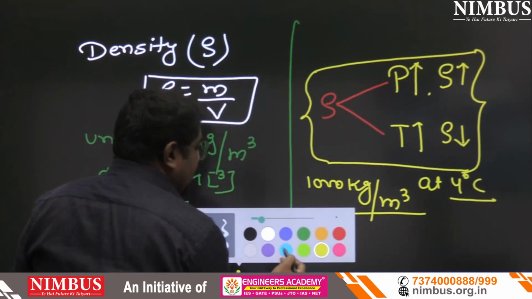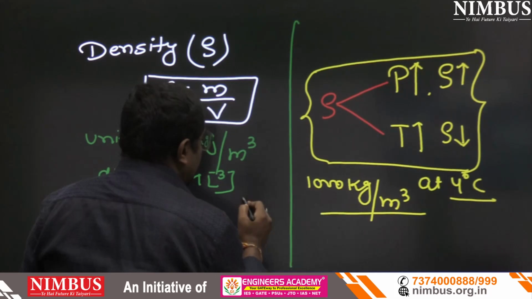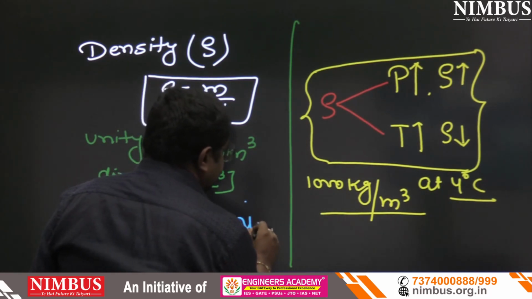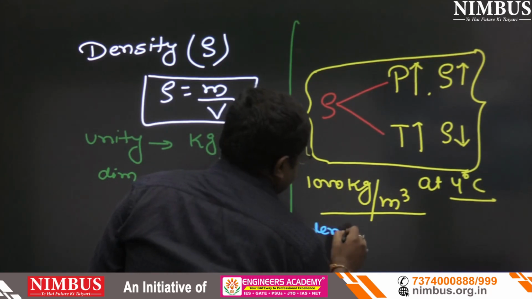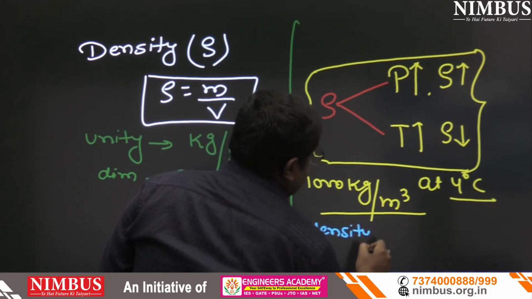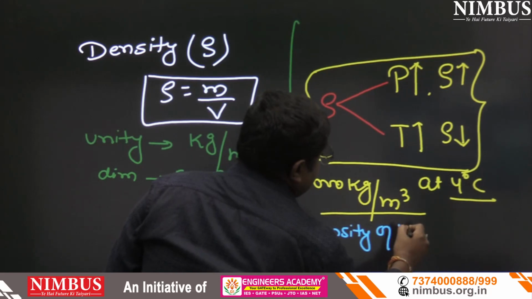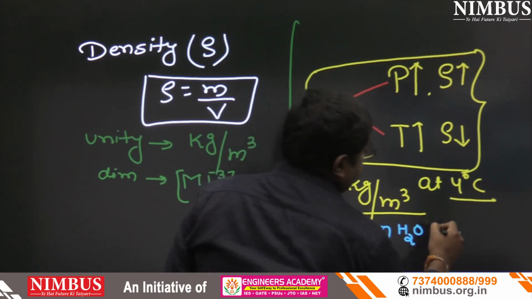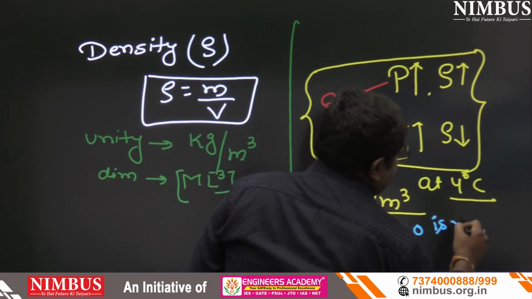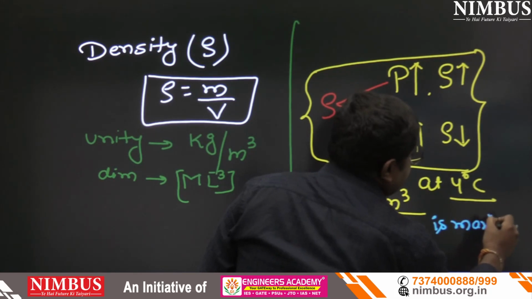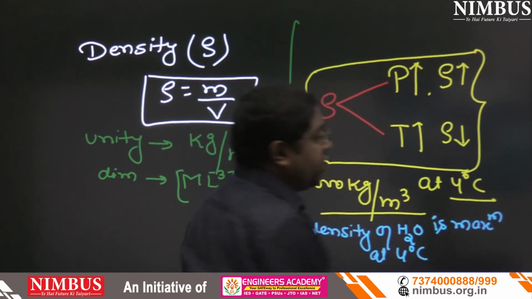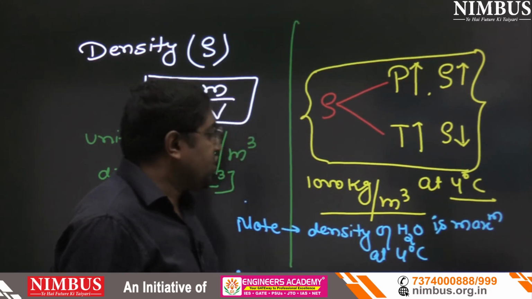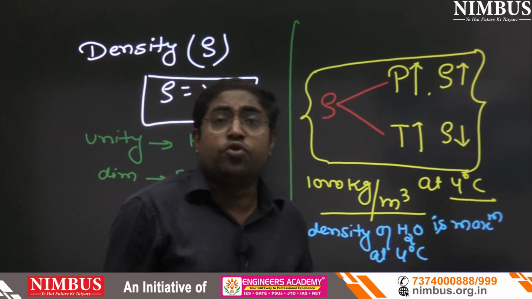If you will put the note here, so note is: density of water is maximum at 4 degrees Celsius.